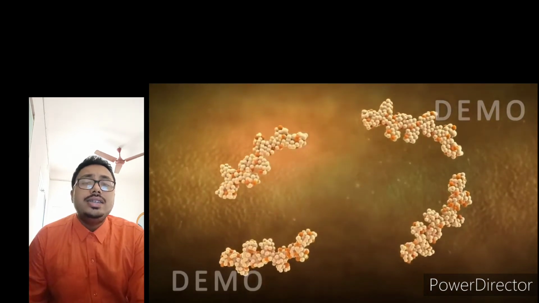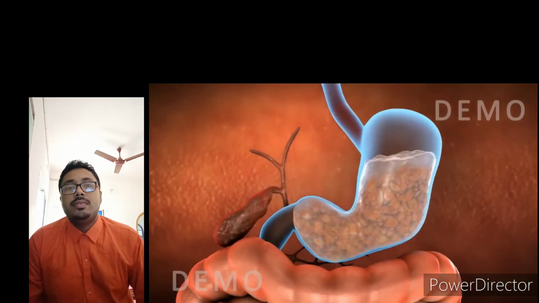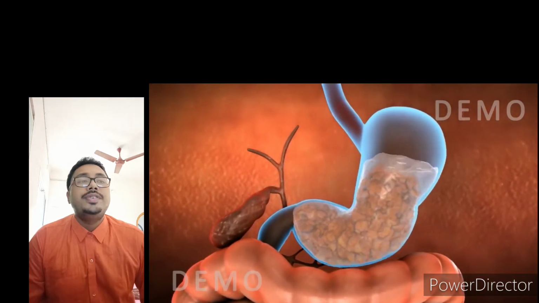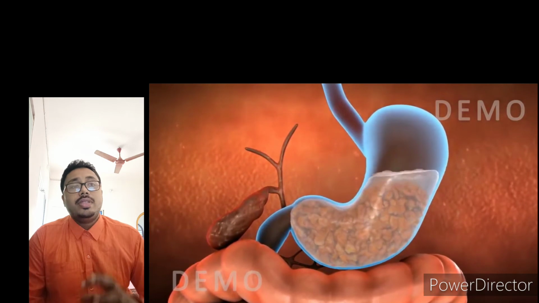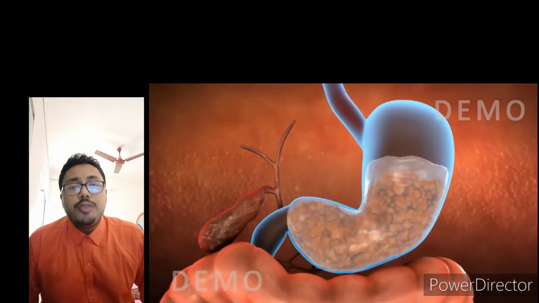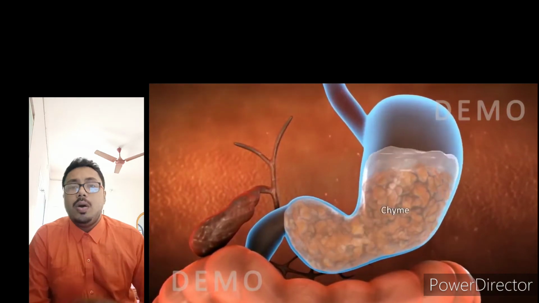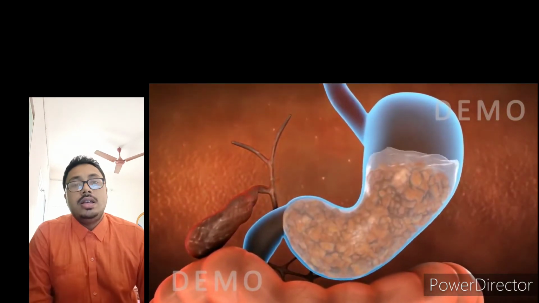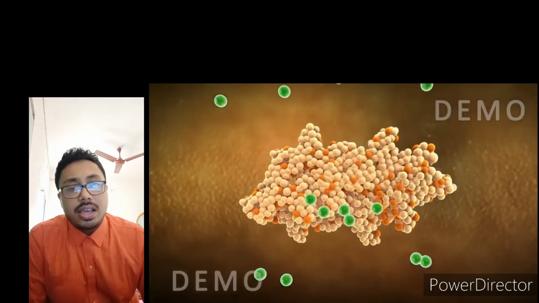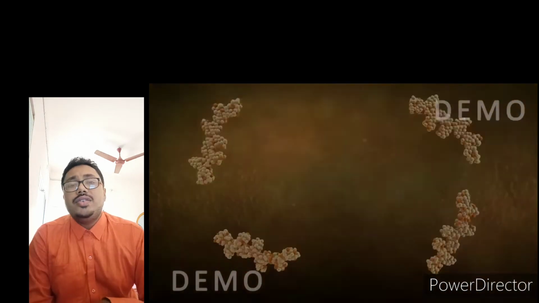And not only secretes the digestive juice, it also churns the whole organ. Whole stomach churns like this. There is a churning movement of the stomach and the food gets converted into an acidic pasty form which is called chyme. Now the gastric juice secretes two things. First is HCl, which is known as hydrochloric acid, and next is it secretes pepsin.